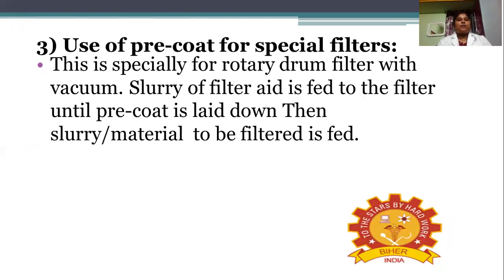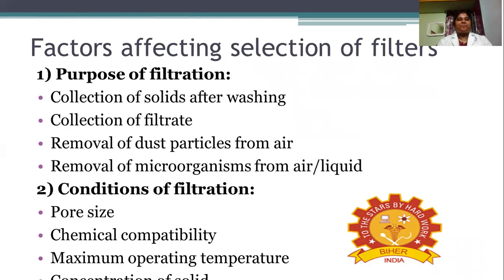Then use of the pre-coat for special filters, specially for a rotary drum filter with vacuum. A slurry of filter aid is fed onto the filter until the pre-coat is laid down. Then the slurry of whatever material you need to filter is fed inside that equipment.